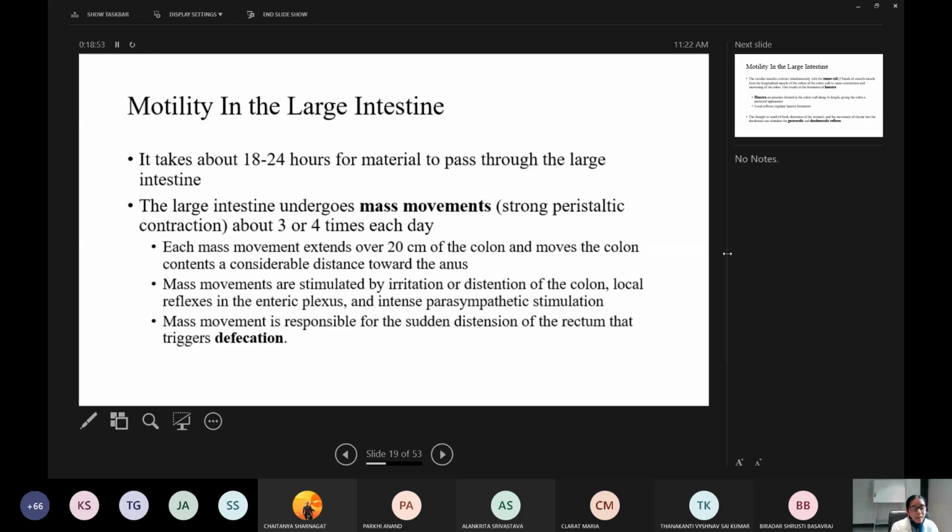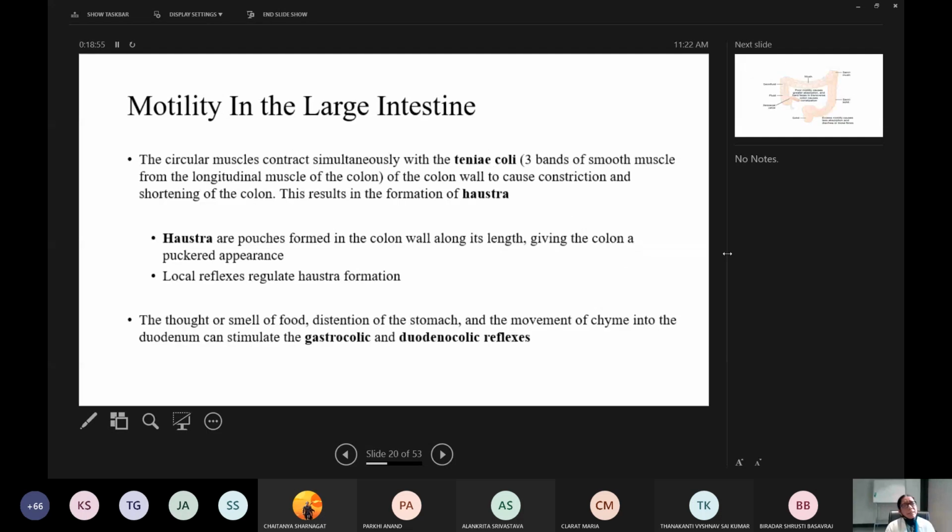Okay, defecation reflex. Then the circular muscles contract simultaneously with the taenia coli. So the muscular layer of our GI tract has a circular muscle as well as a longitudinal layer, isn't it?